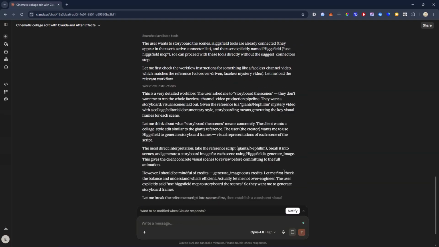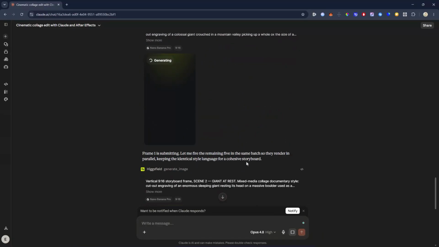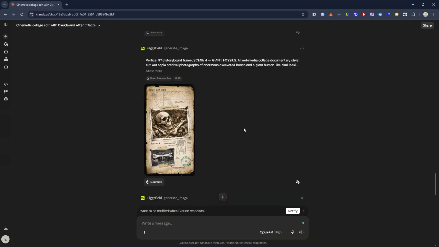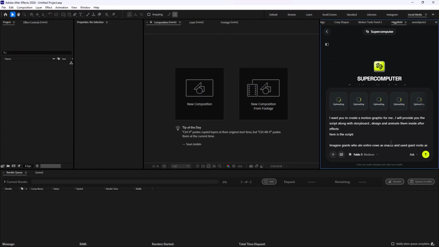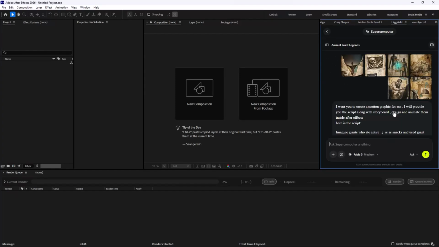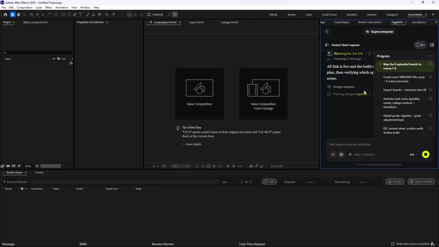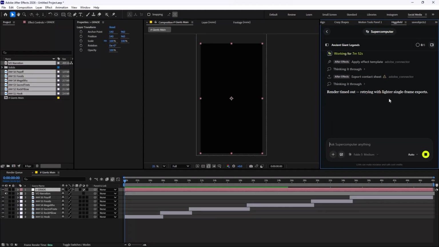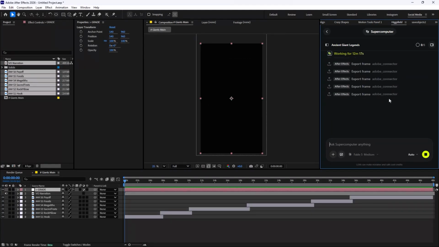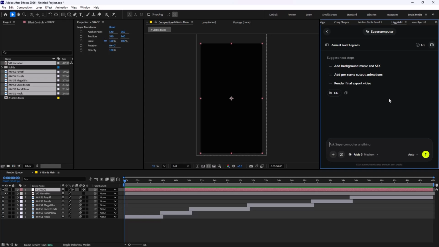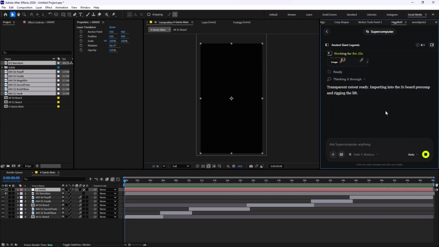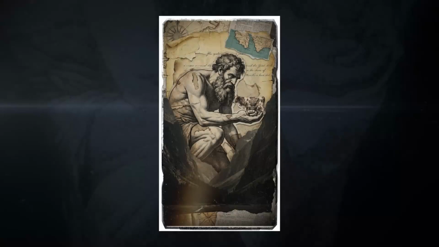After it was done, it was time for me to jump into After Effects and proceed from there. By uploading the still frames into Supercomputer inside the Higgsfield plugin, I set the model to Fable 5 and asked it to generate the motion graphics. I provided the scripts and all the necessary instructions, so that I let the Cloud start the process. After almost 30 minutes, Cloud generated the final version of the video, and this was the result.